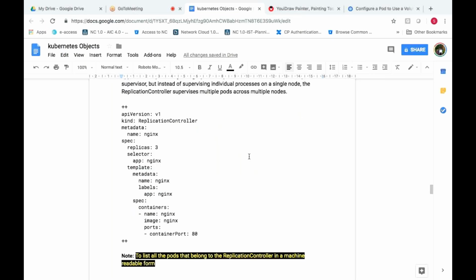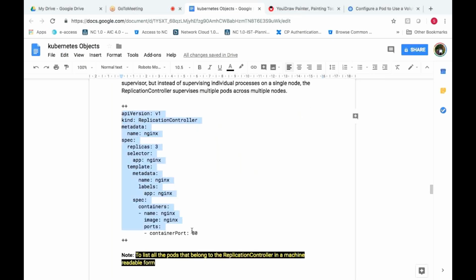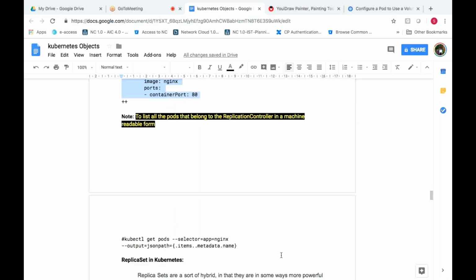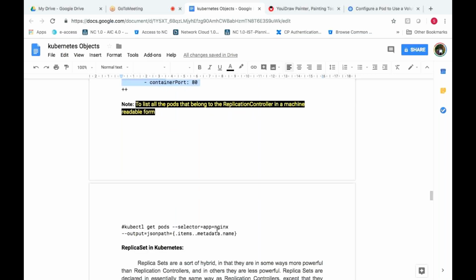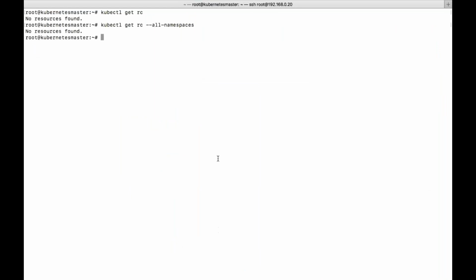So here is the sample example we have for Nginx. To list all the pods that belong to the replication controller in a machine, we need to execute this command. But before that, let's try to create a replication controller for Nginx.